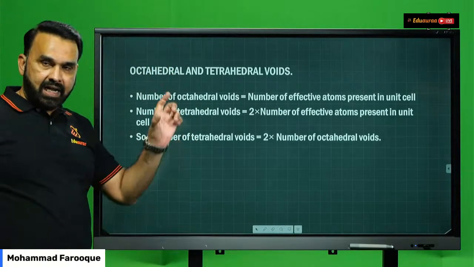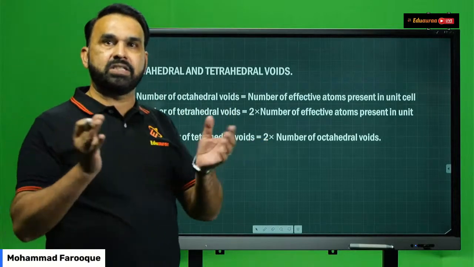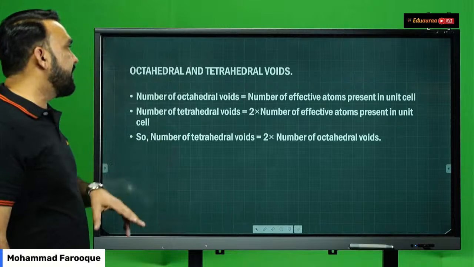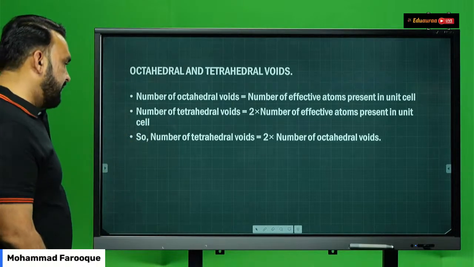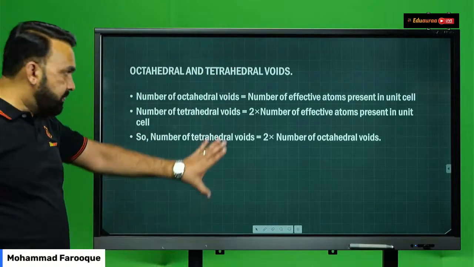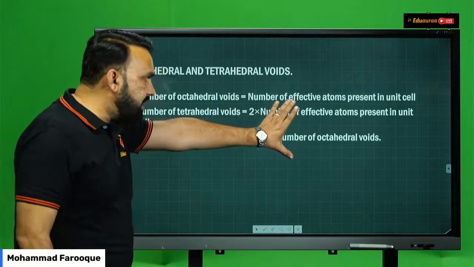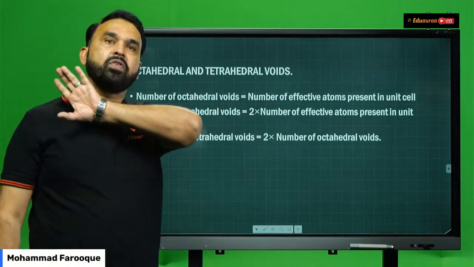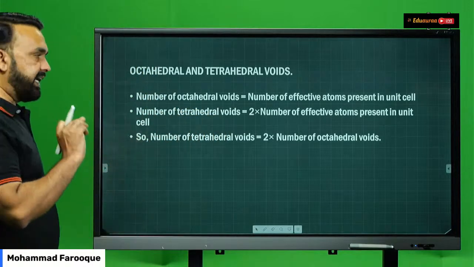Now, I showed you that whenever there is arrangement of particles in two-dimensional or three-dimensional arrangement, it gives rise to voids. There are two types of voids which you have to remember: the octahedral and tetrahedral voids. Now this slide in front of you is very important for calculation. Keep it in mind, and you can solve the question in 1 second.